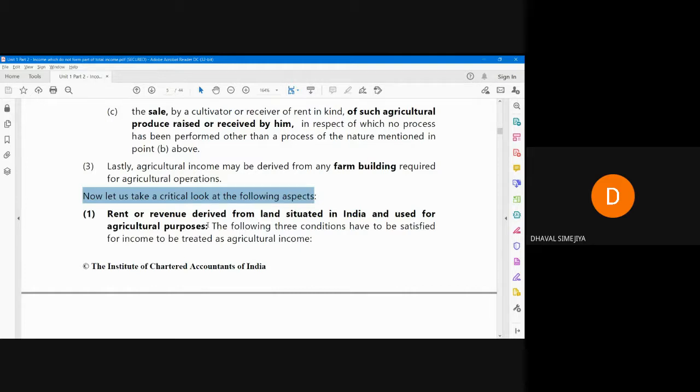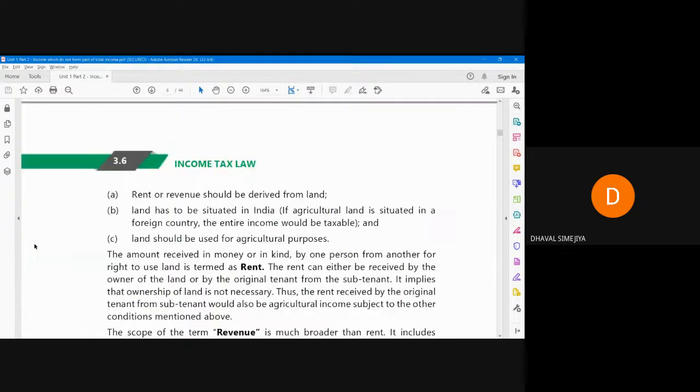First point, rent or revenue derived from land situated in India and used for agricultural purposes. The following 3 conditions have to be satisfied for the income to be treated as agricultural income. First one, rent or revenue should be derived from land. Land has to be situated in India. If agricultural land is situated in a foreign country, the entire income will be taxable.